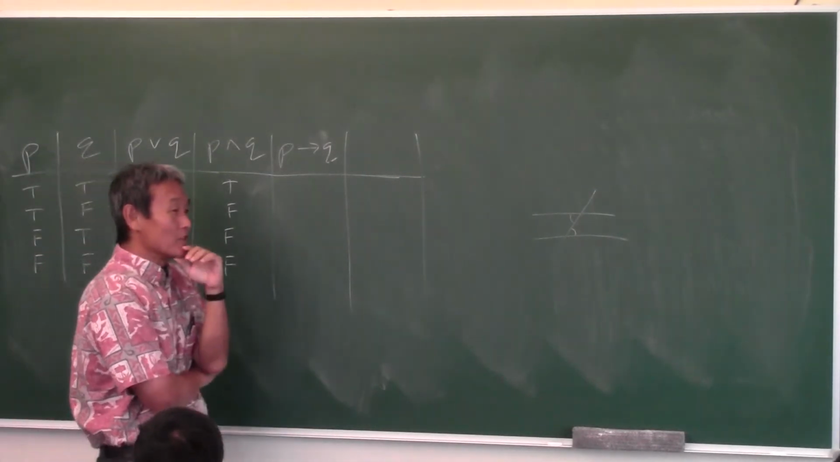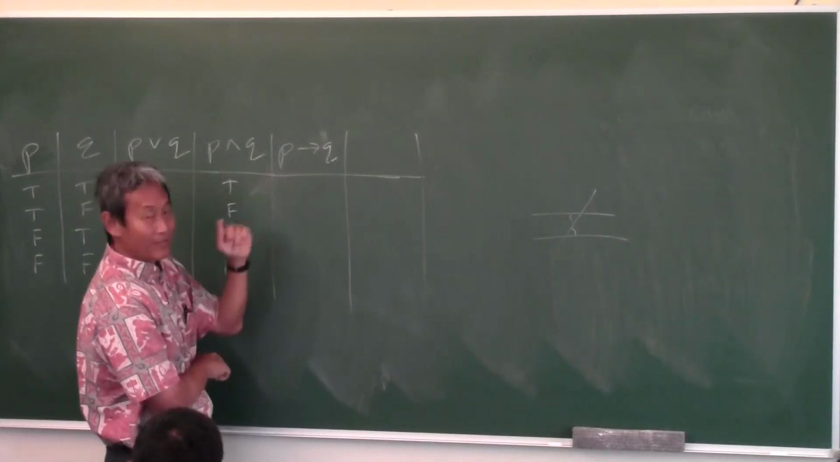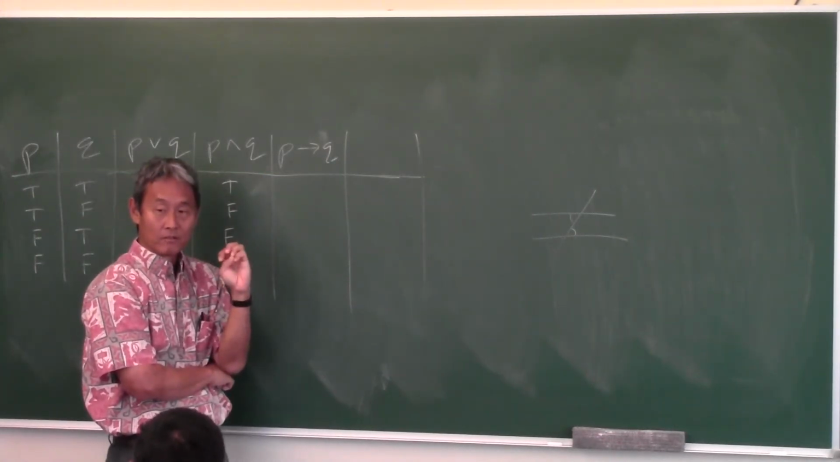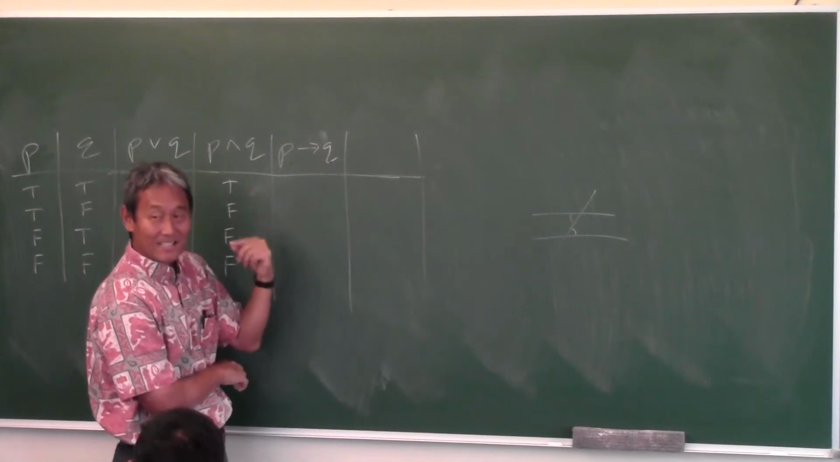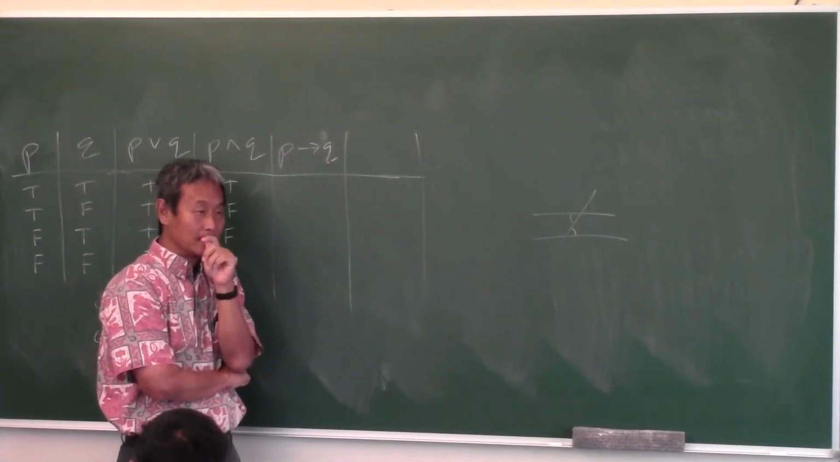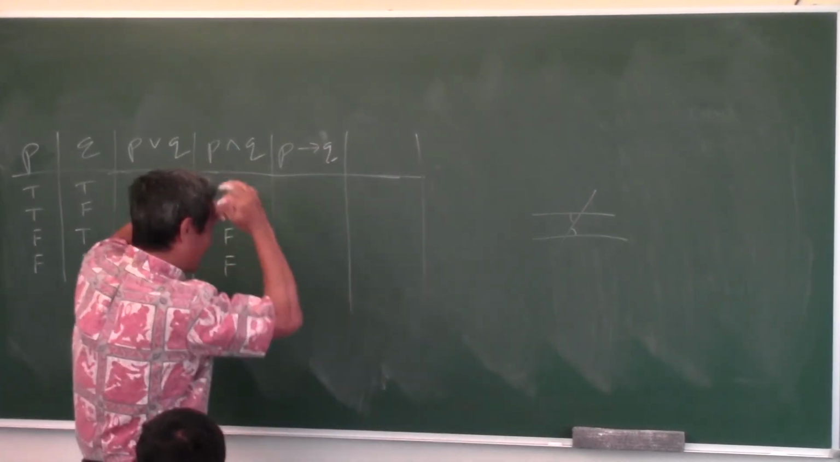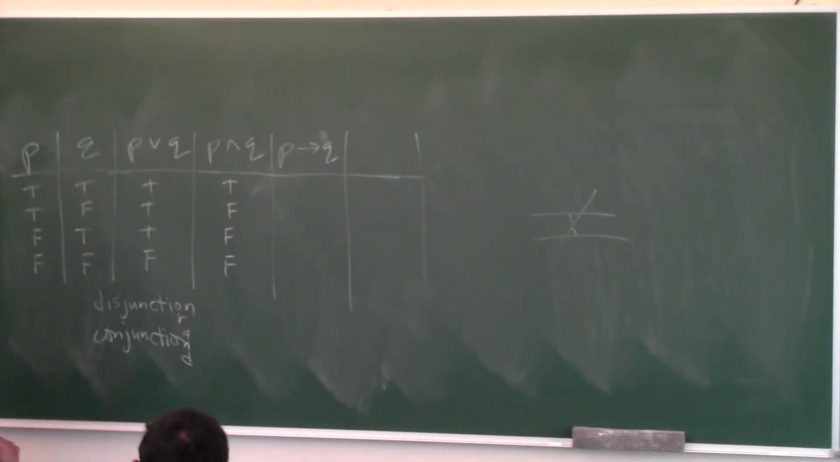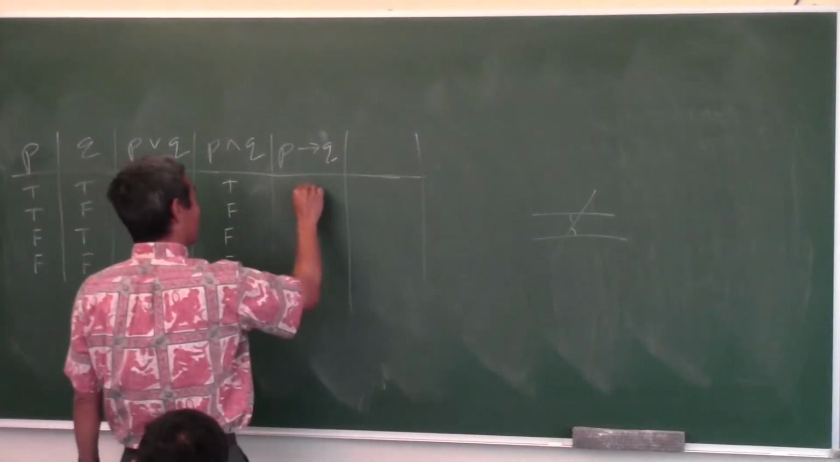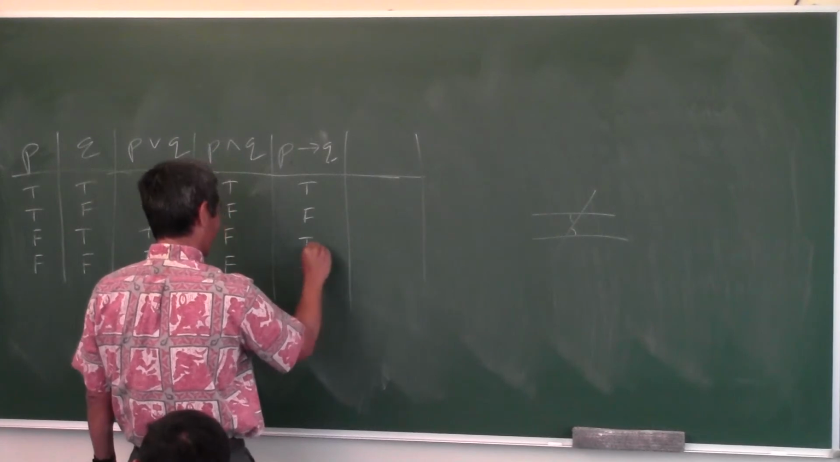You know what the most confusing one for students is? P is a sufficient condition for Q, and Q is a necessary condition for P. Anyway, let that percolate. Now, what is the truth table for that? You know what, I'm just going to tell you. It's true, false, true, true.